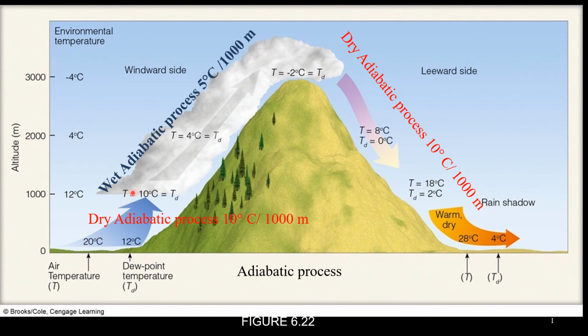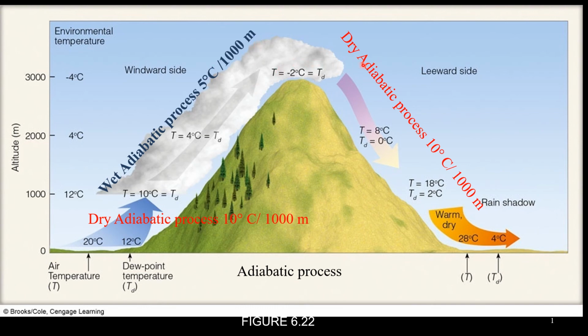When we enter the wet adiabatic situation, that means the air is saturated. The air temperature is the same as the dew point temperature, and the relative humidity is 100%. In this situation, our lapse rate is 5 degrees centigrade per 1000 meters.